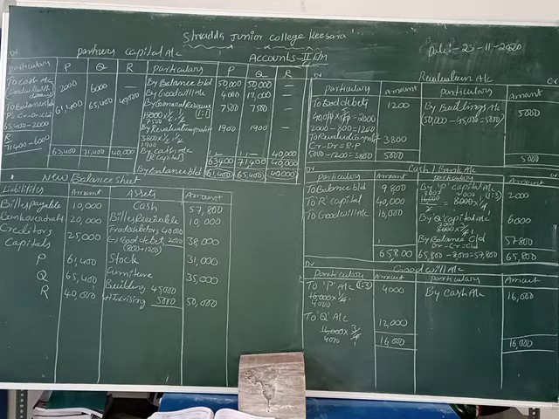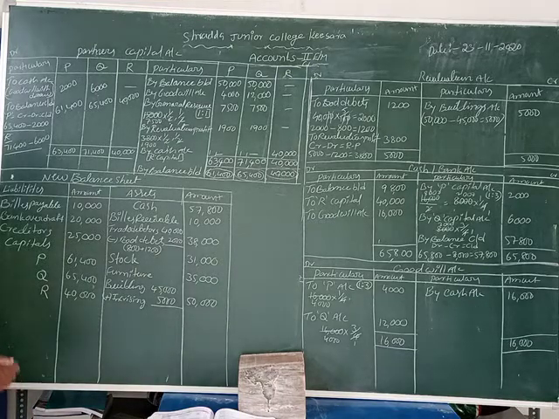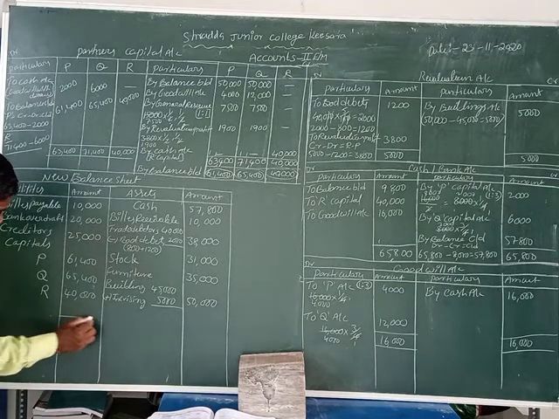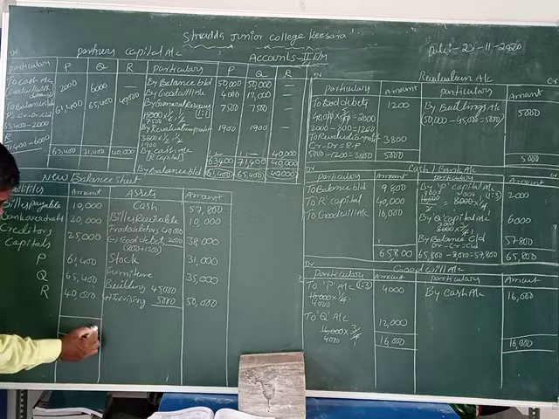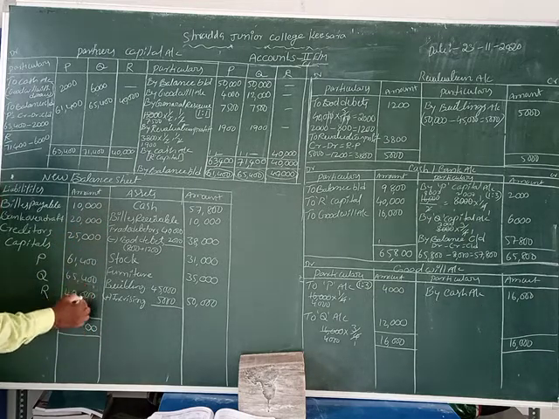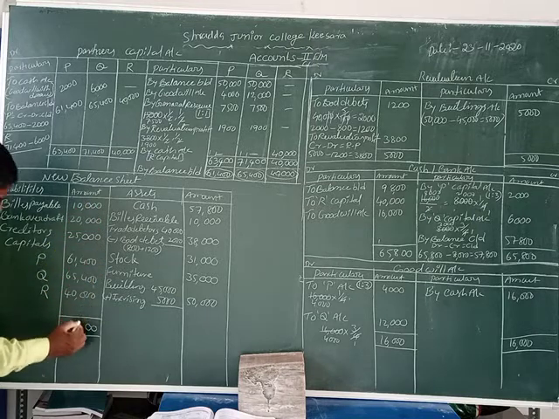Okay, now we are going to find the liabilities total amount and the assets total amount. Both should come to equal amounts now. That's why we are doing the total. Let us see the total amount of liabilities. First column 0, second column also 0, third column 4 plus 4 is 8, 800.